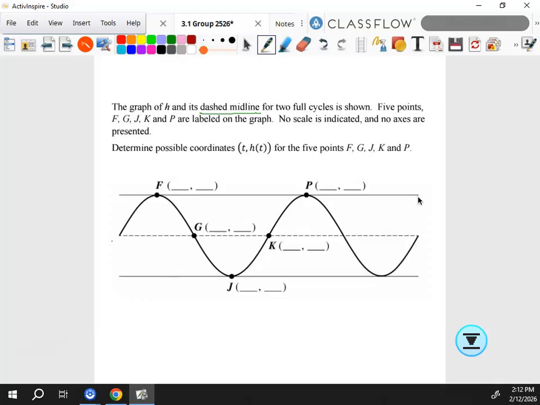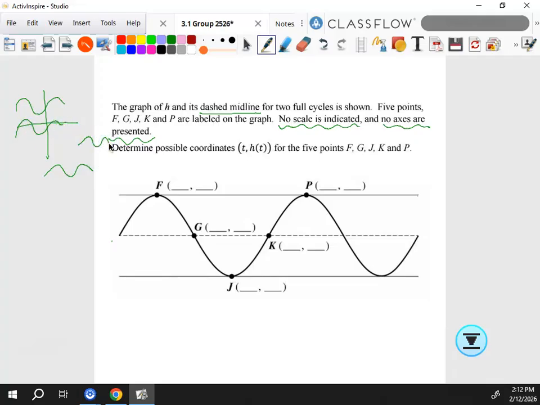And 2 full cycles are shown. 5 points, F, G, J, K, and P are labeled on the graph. Then here's where things go off the rails. No scale is indicated and no axes are presented. All right, so here's what that means. That means this is a graph that would go on a coordinate grid that you are used to. So even though there's no X or Y, this little curve could exist here, it could exist here, it could exist over here.